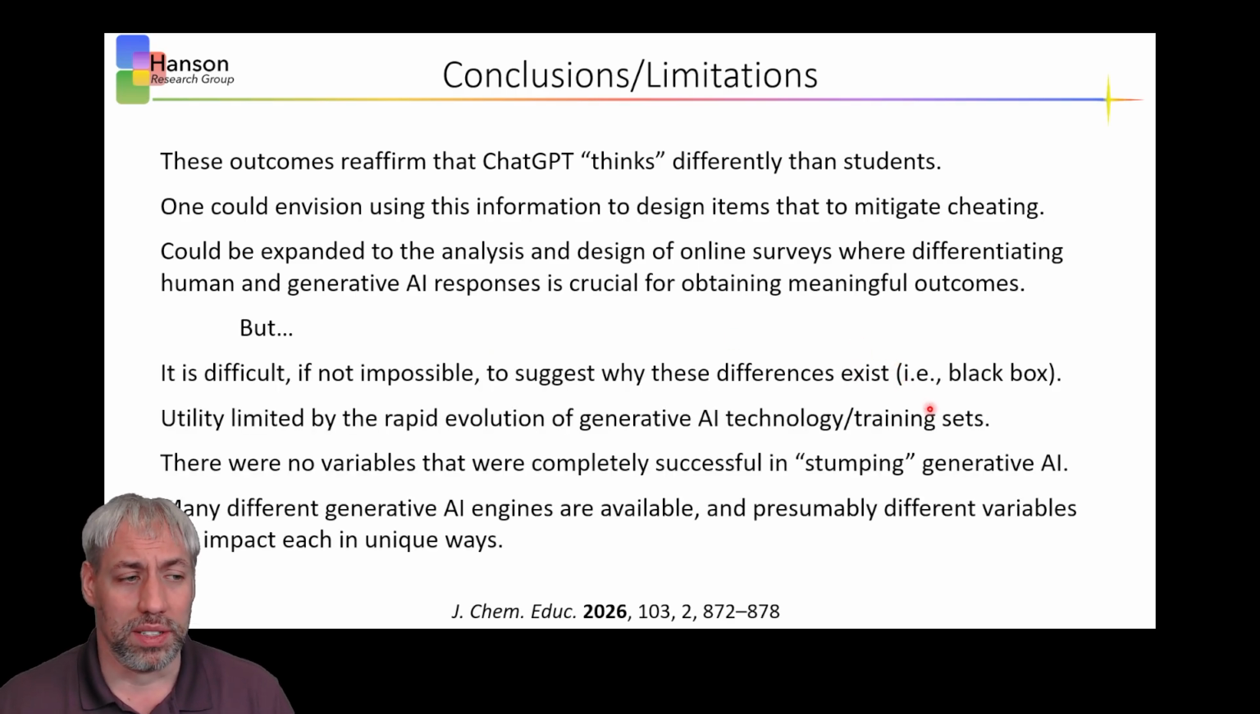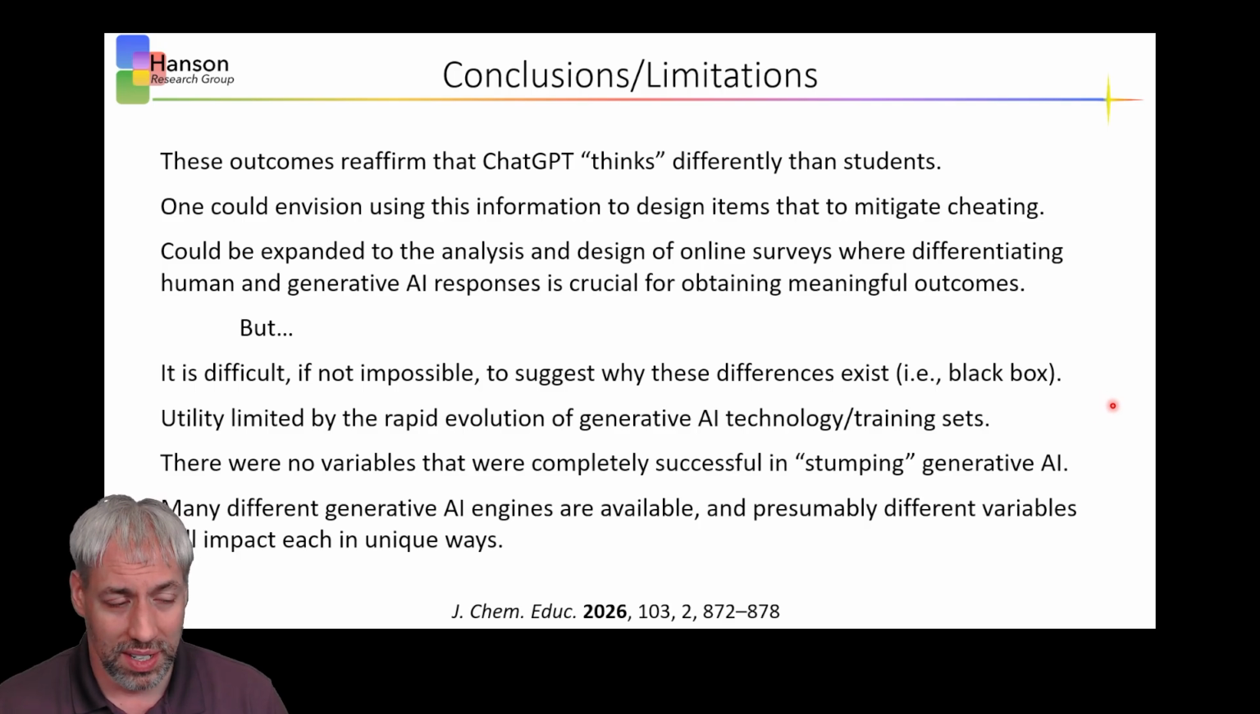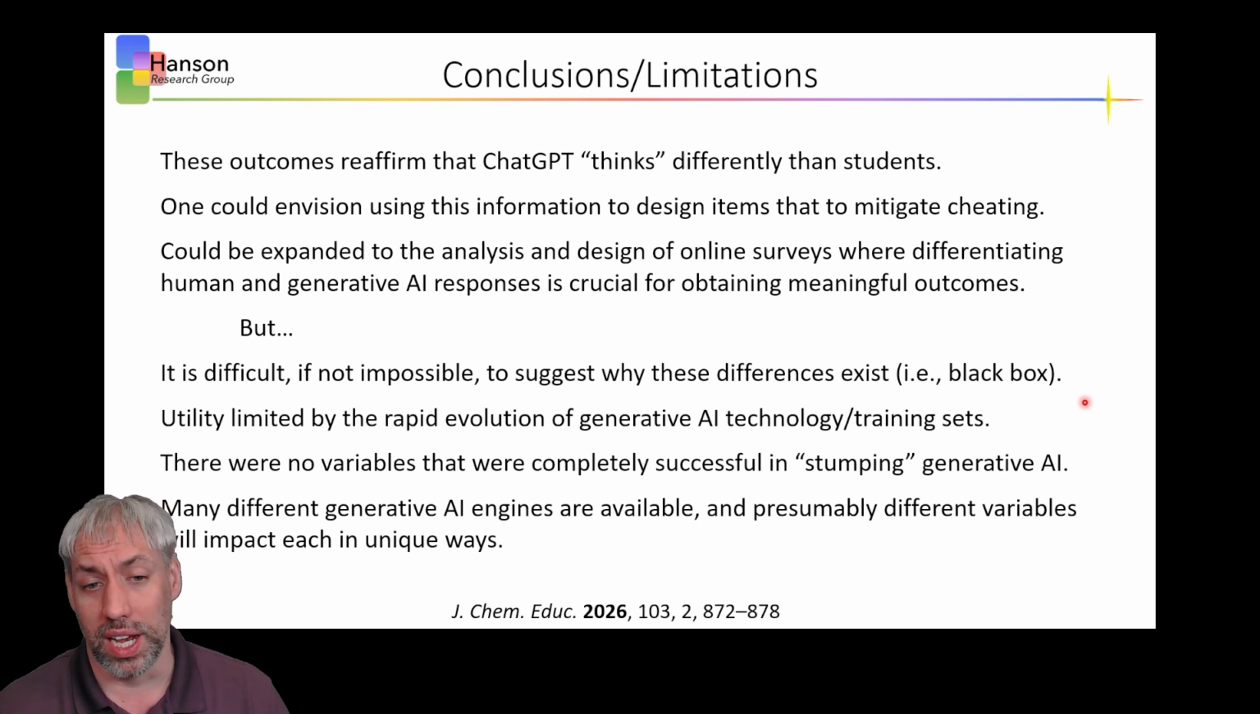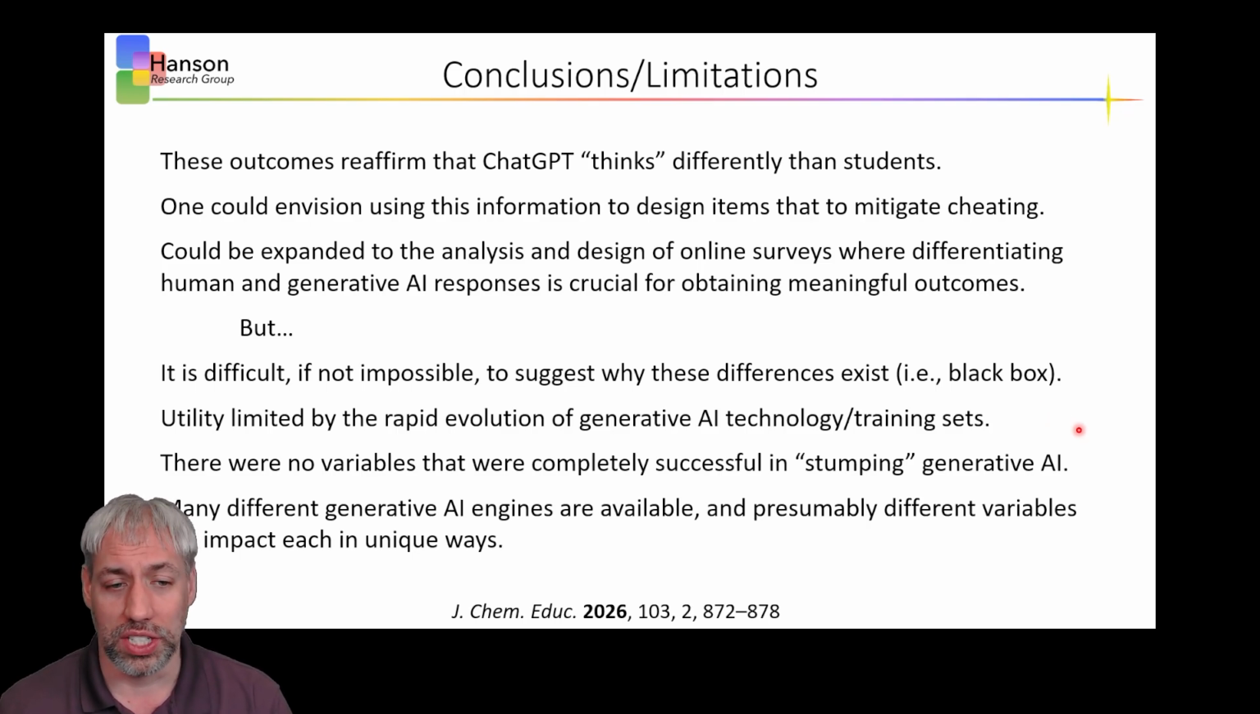But there are also fundamental limitations with this. A big one is it's difficult, if not impossible, to suggest why these differences exist. Talking about causality, generative AI is largely a black box. It's predictive text. Why it gives certain answers or why it doesn't deal well with certain things is a complex problem we can't necessarily answer. Also, inherently problematic is that any method you develop is competing against the rapid evolution of this generative AI technology. New technologies, new generations, and new training sets change how it responds. So there's not going to be a catch-all, and if you have one, it's going to change in months anyway.